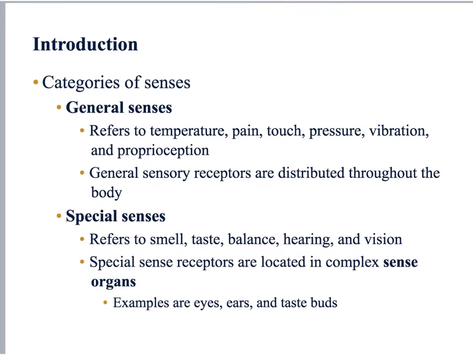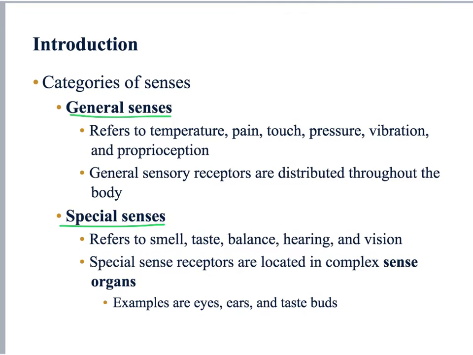We have receptors throughout our body, and we divide them into two main categories, the general senses and the special senses. The general senses are involved with sensing things like temperature, pain, touch, pressure, and vibration all throughout our body. And these general senses are both somatic and visceral senses. So sensation from our internal organs, viscera, falls into the general senses category.